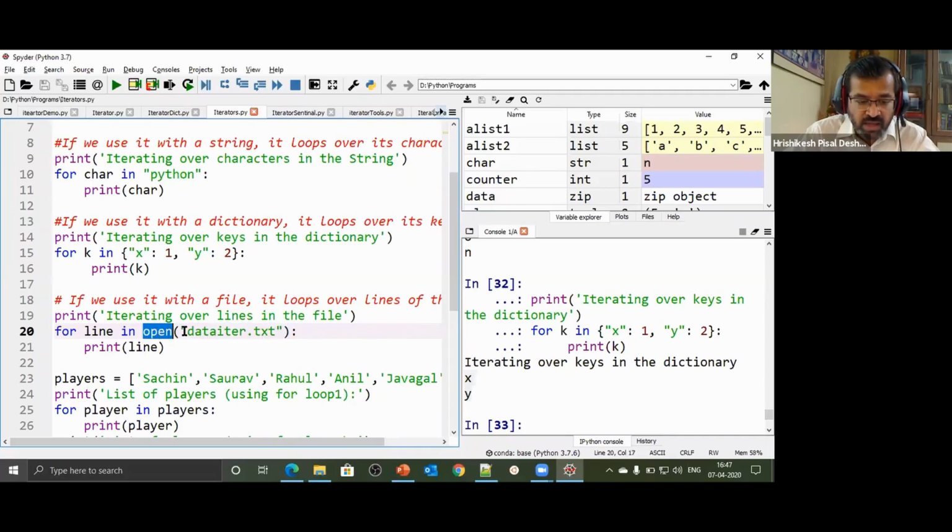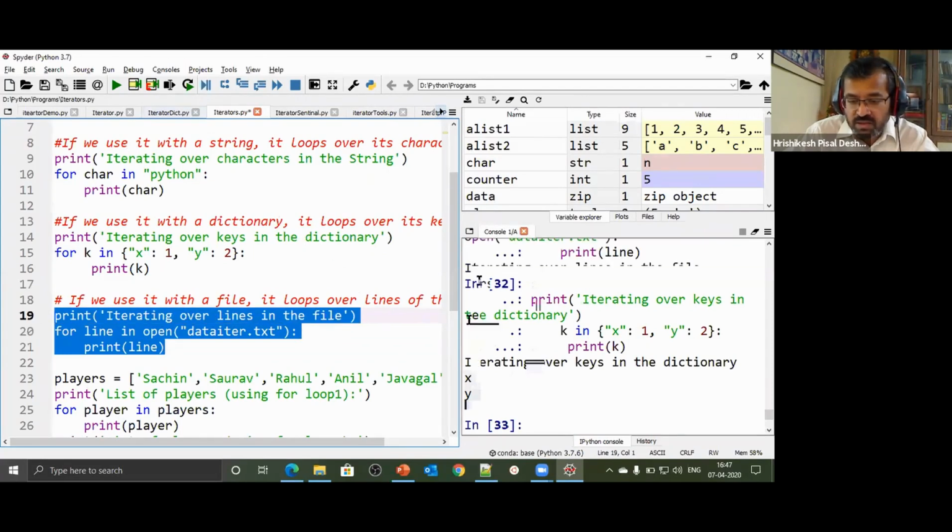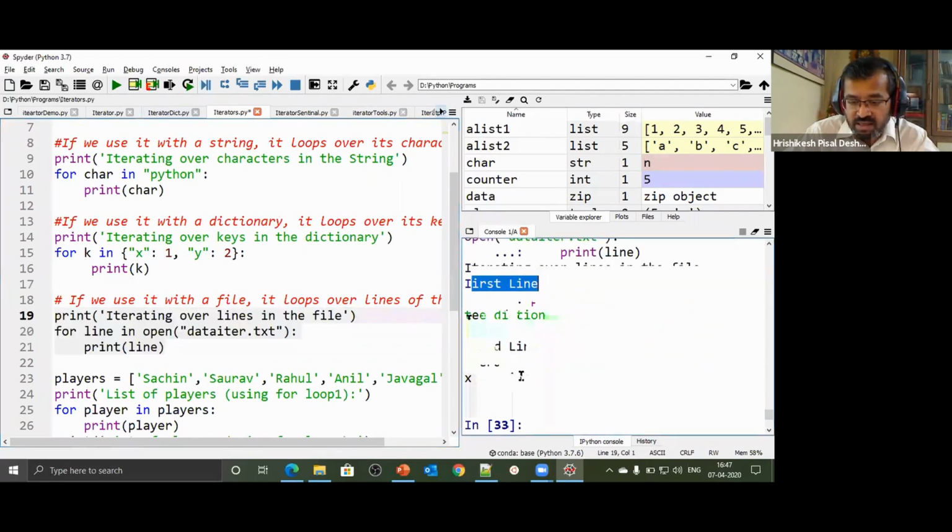So I said open, and I just supplied the name of the file, and I'm going to print each line from the file. So I have an iterator which is iterating through the contents of the file as well. Very, very powerful. You don't have to carry out any advanced operation. Got it? First line, second line, third line, and last line. All the lines have got printed.